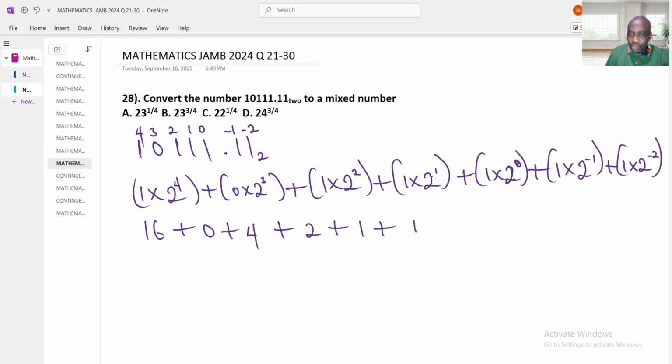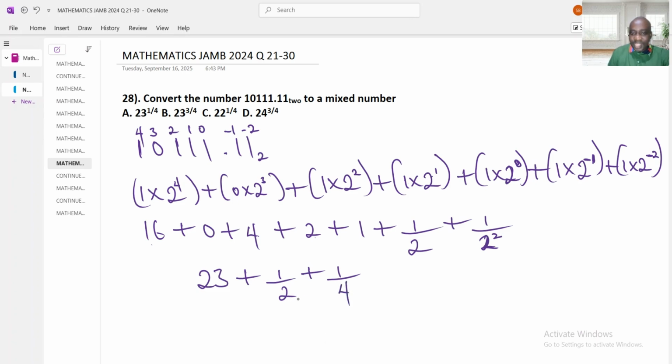This one is going to give me 1 over 2, in order to remove the negative from the minus 1. Now the next one, we are going to write that one as well: 1 over 2 raised to the power 2, because of this negative sign. So we turn it inversely like that. Now let's add this together. 16 plus 4 is 20, 22, 23. I have 23 here, plus 1 over 2 plus 1 over 4.